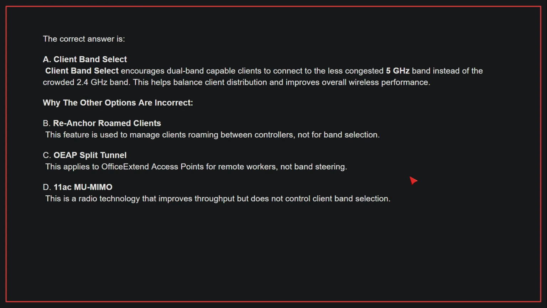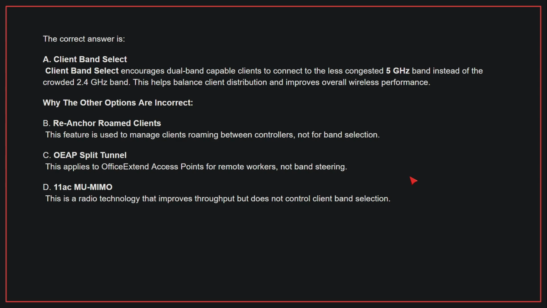Why the other options are incorrect? B. Re-anchor roamed clients. This feature is used to manage clients roaming between controllers, not for band selection. C. OEAP split tunnel. This applies to Office Extend access points for remote workers, not band steering. D. 11AC MU-MIMO. This is a radio technology that improves throughput but does not control client band selection. Therefore, the correct answer is A.